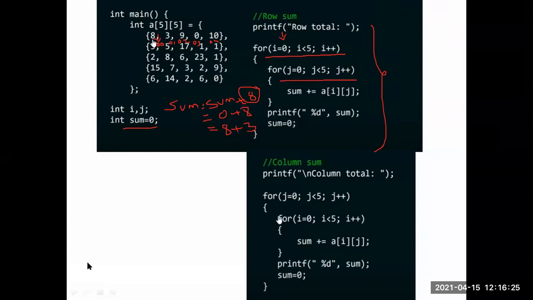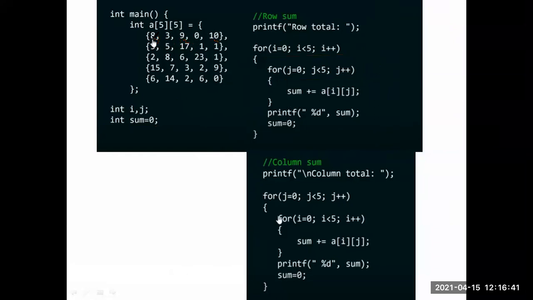Okay, in this way we print the row values. Now coming to the column. Here for the column, this is the column: 0 0, next 1 0, 2 0, 3 0, 4 0.